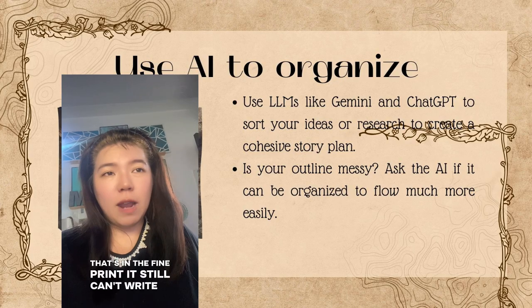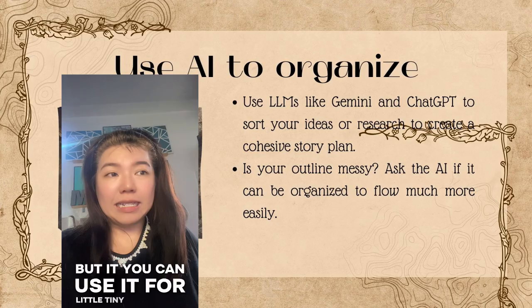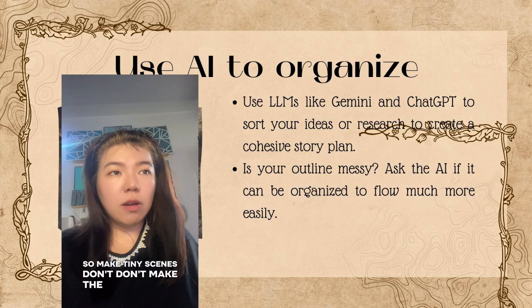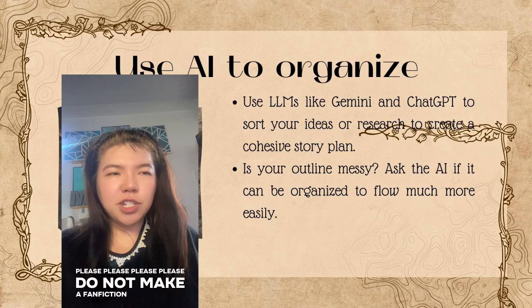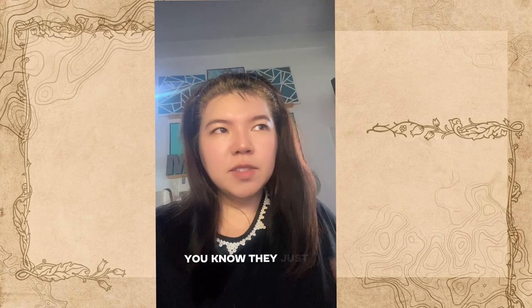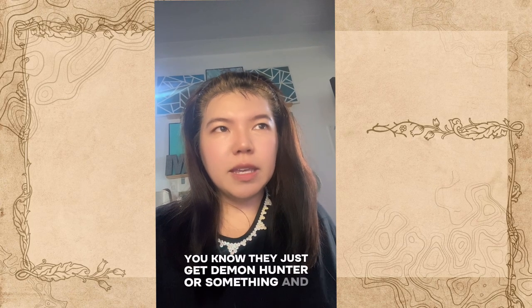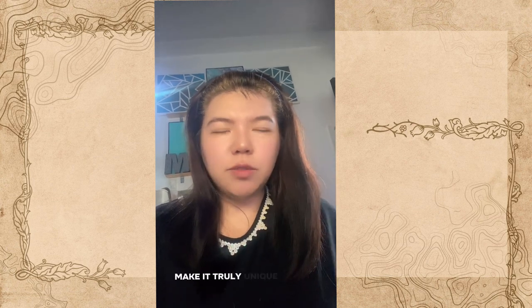It still can't write it to make a foolproof story, but you can use it for little tiny scenes. Okay? So make tiny scenes, don't make the whole thing, and please, please do not make a fan fiction of something. I know some people do that, they just get Demon Hunter or something and then just modify it. That's a nice way to do it, but how are you going to make it yours, make it truly unique?